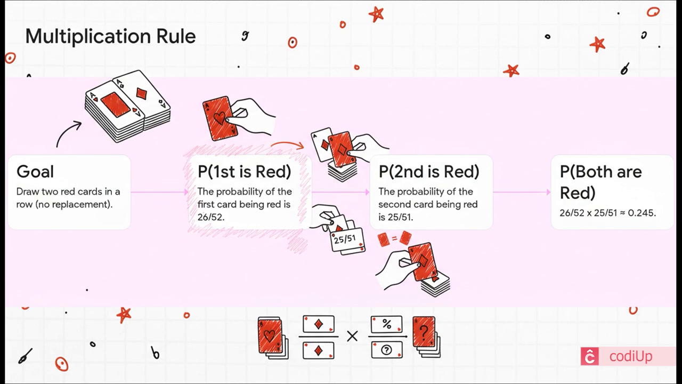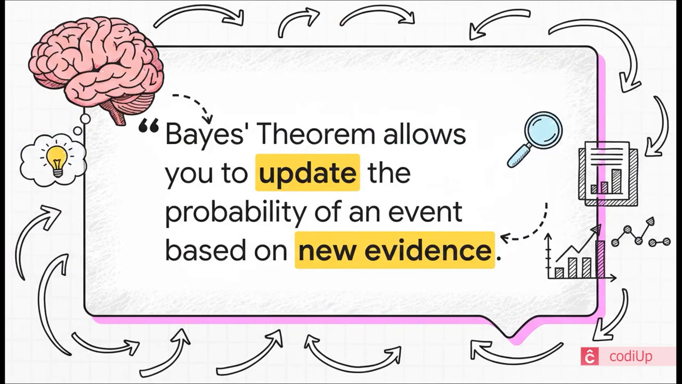Now, let's grab our AND tool, the multiplication rule. Let's say we want to know the odds of drawing 2 red cards in a row from a deck without putting the first card back. The chance of that first card being red is 26 out of 52. Easy enough. But, and here's the key part, since we didn't put that card back, there's now 1 less red card and 1 less card in the whole deck. So the chance for the second draw is now 25 out of 51. To find the probability of both of these things happening, we just multiply them, which gives us about a 24.5% chance.